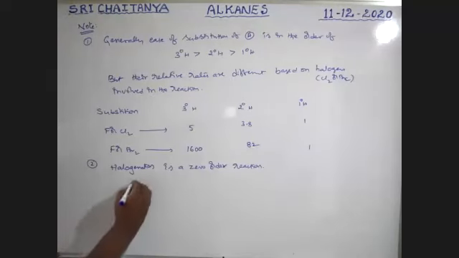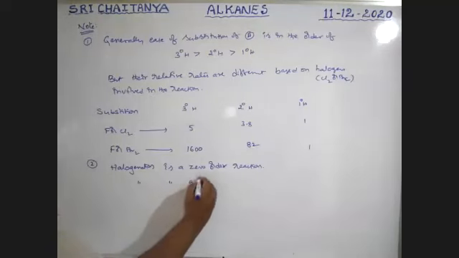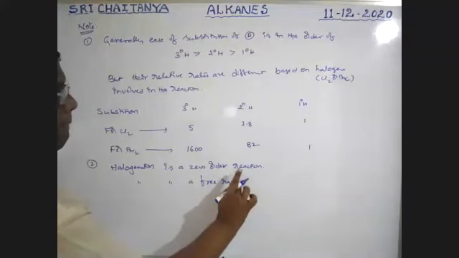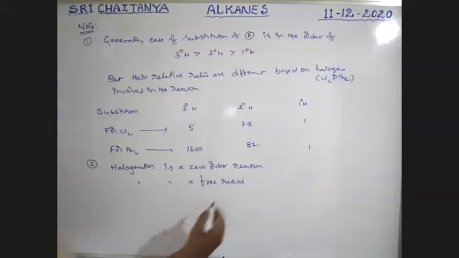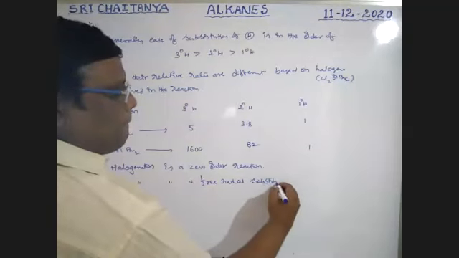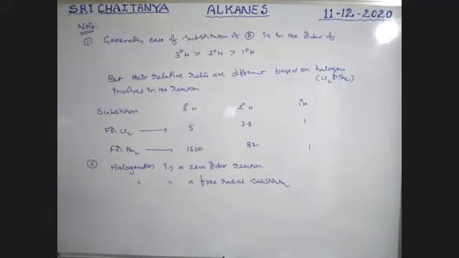Next, halogenation is a free radical substitution, boys.